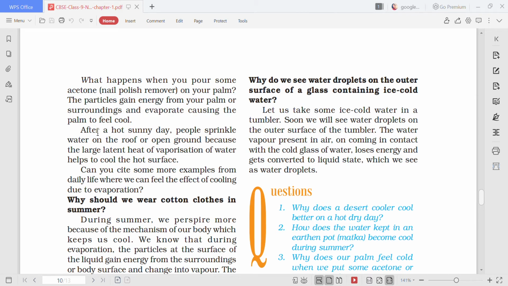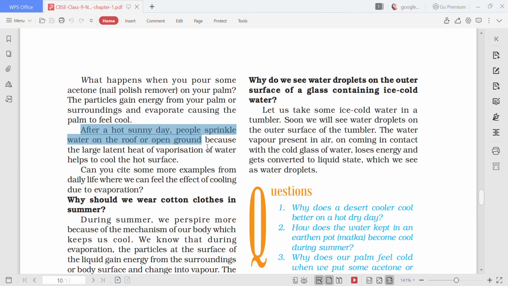Next. After a hot sunny day, people sprinkle water on the roof or open ground. Why? Give reason why. This is the next question. So what will you write? The question is, after a hot sunny day, people sprinkle water on the roof or open ground.